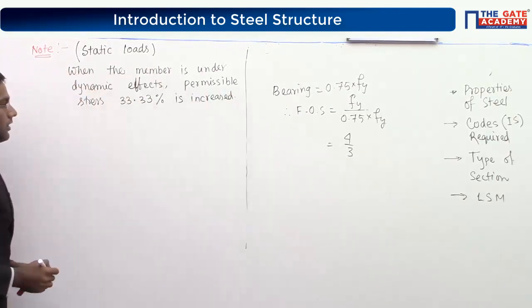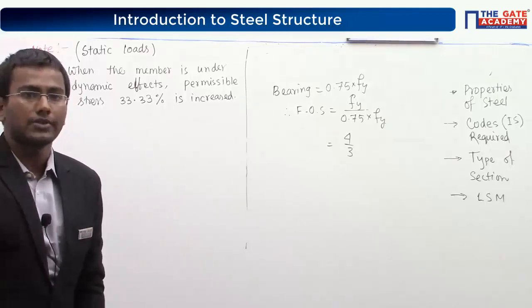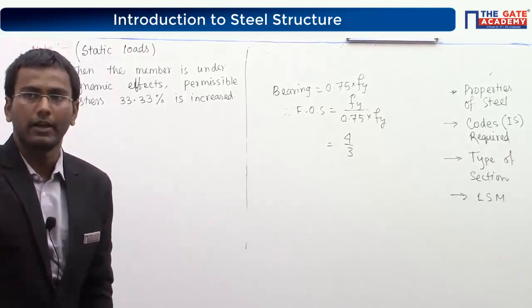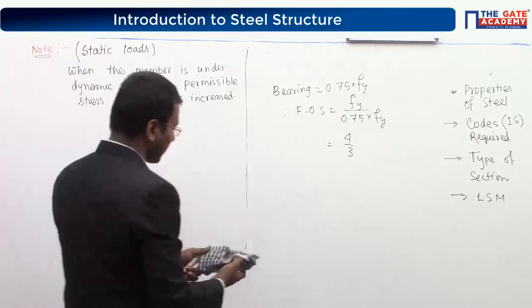Very important data. One third of the stress will be increased. Kindly note down this one. This is valid for dynamic loading.